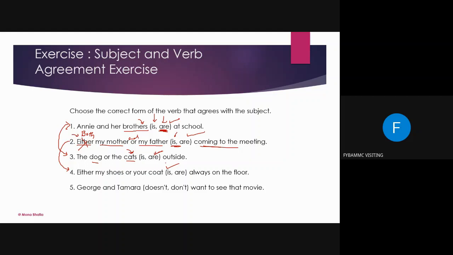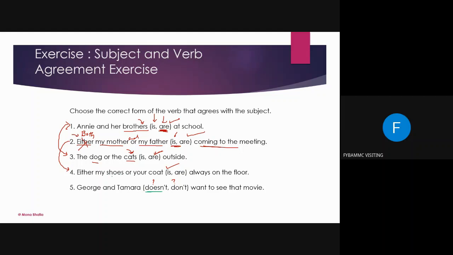George and Tamara dash want to see that movie. Which one do you think is going to be correct, this or this? Doesn't? No. I'll tell you why.